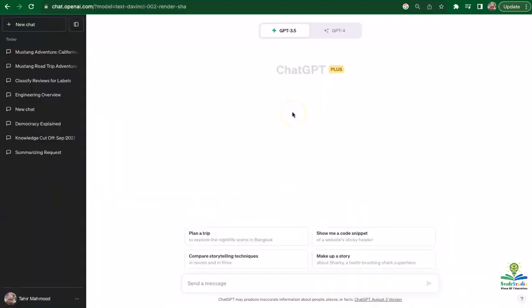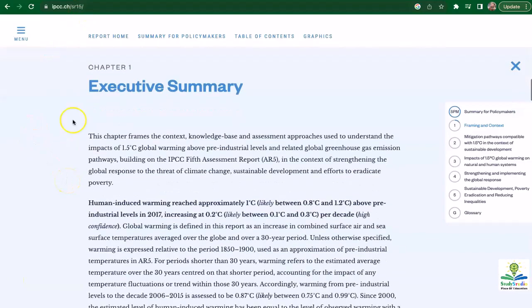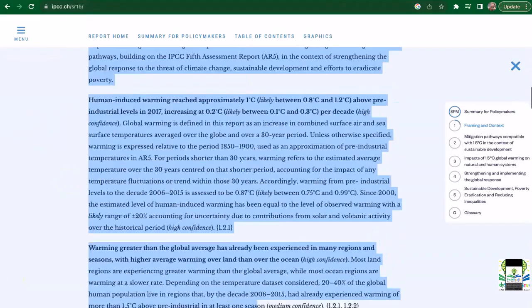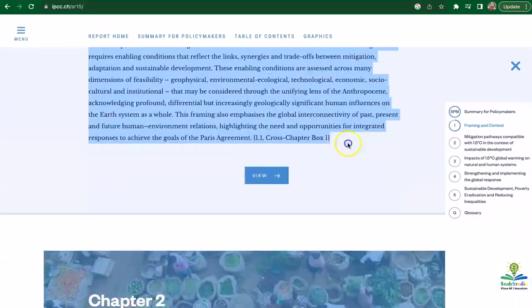The next prompting technique that we're going to work with is called summarization. Very basic and simple. We can summarize large amounts of text and data in a very condensed, summarized manner with ChatGPT using this prompting technique. So for this specific task, I'm going to pick up this paper from the IPCC website on global warming, copy its executive summary and paste it into ChatGPT and ask it to summarize it for me.